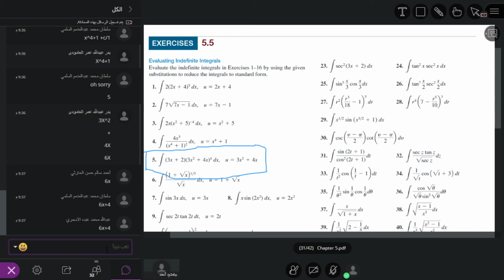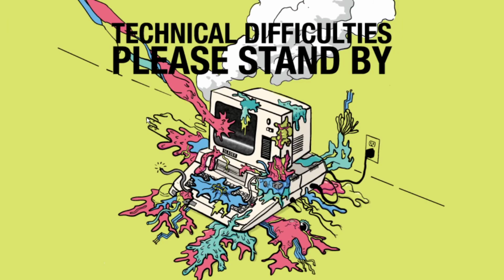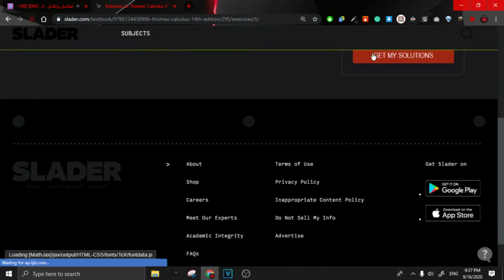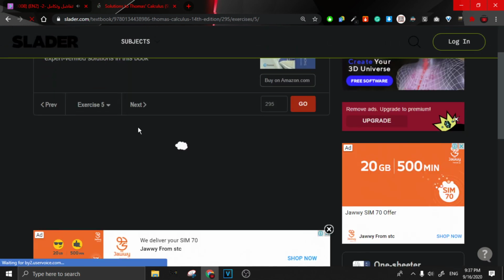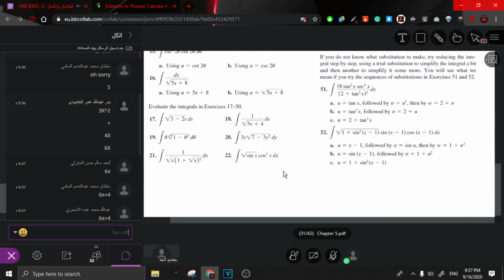So du over dx is equal to 6x plus 4. This is what we are getting. If we take 2 as a common factor, du divided by dx is equal to 2 times 3x plus 2.